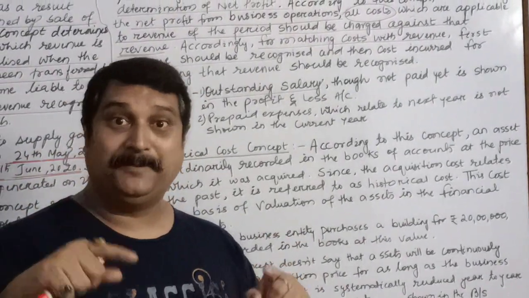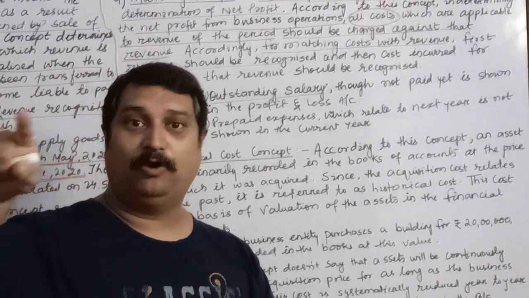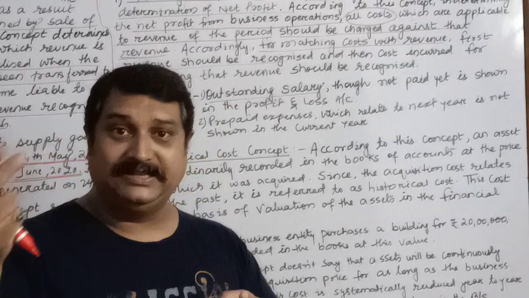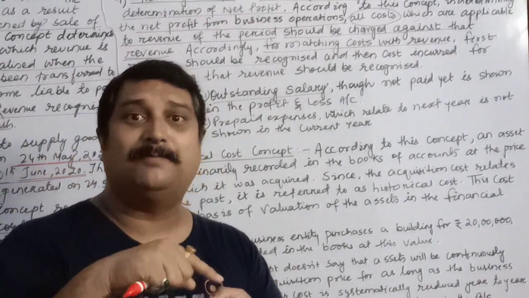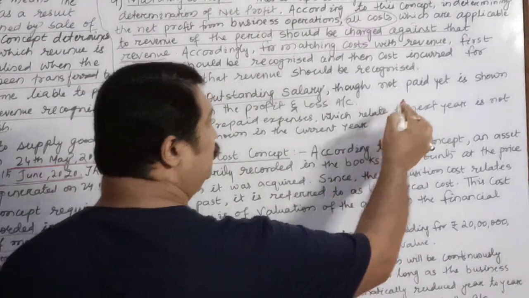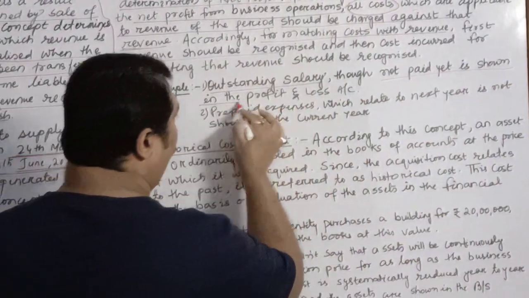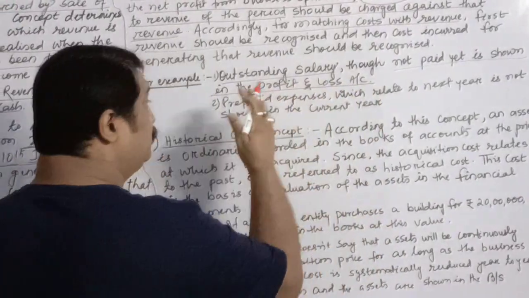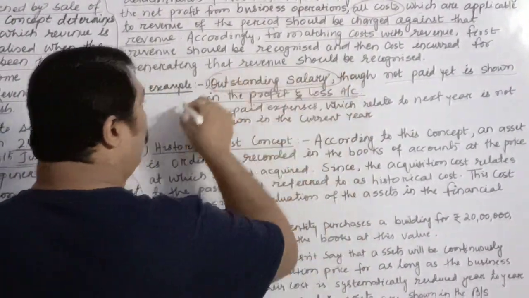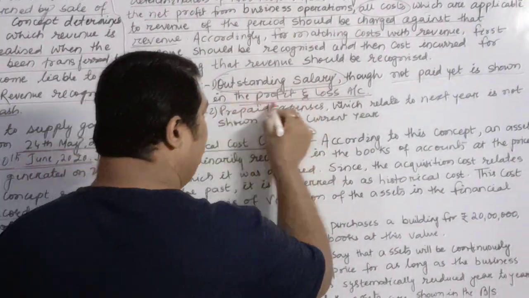But people have already worked, people have already helped you in selling the goods. So this is the expenses which is related to the month of March of a particular year. So it must be shown on the debit side of profit and loss. It must be shown in the profit and loss account because this expenses or outstanding salary is related to that particular period of time.